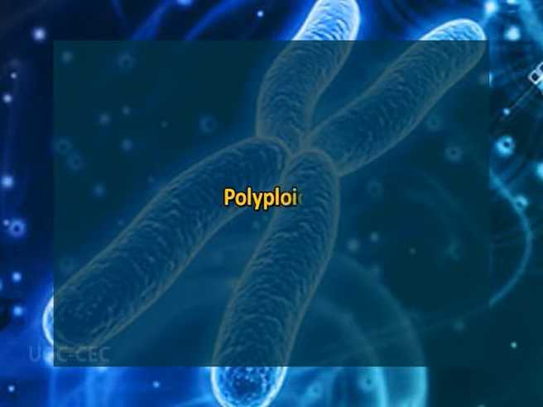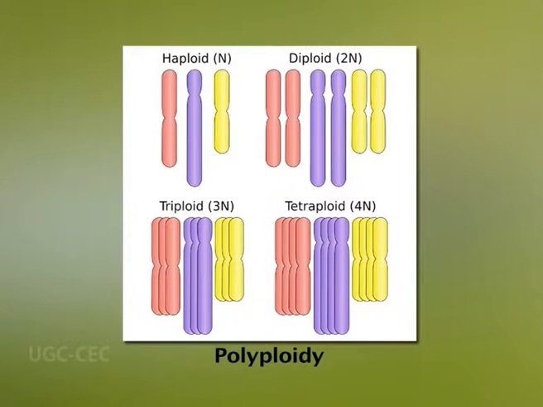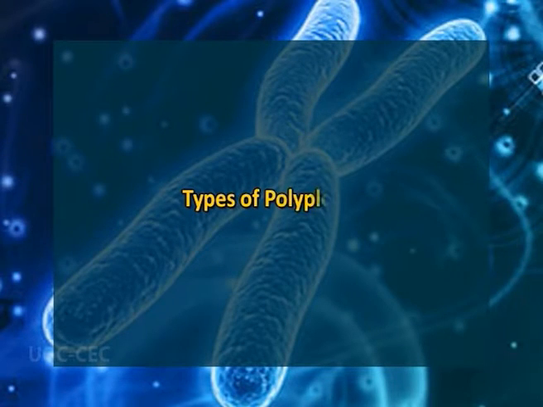Now I will discuss what is polyploidy. Polyploidy is the heritable process in which organisms possess more than one set of chromosomes. In simple terms, we can say polyploidy refers to a numerical change in a whole set of chromosomes. So what are the types of polyploidy?